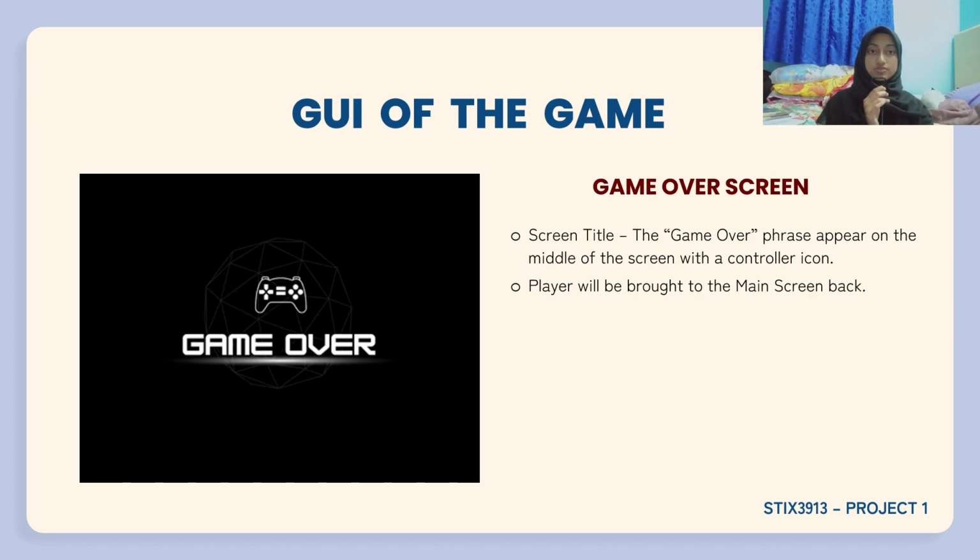Now is the game over screen. This will be displayed after the player has lost a level. The screen title will show game over on the middle of the screen with a controller icon. And player will be brought to the main screen.